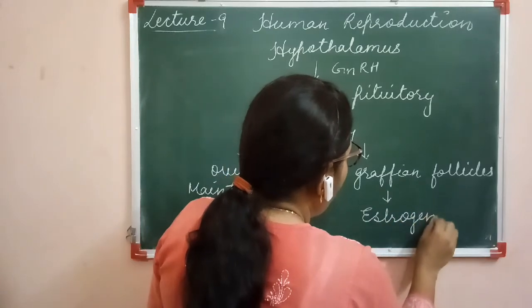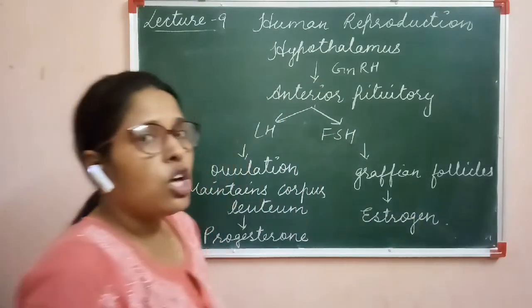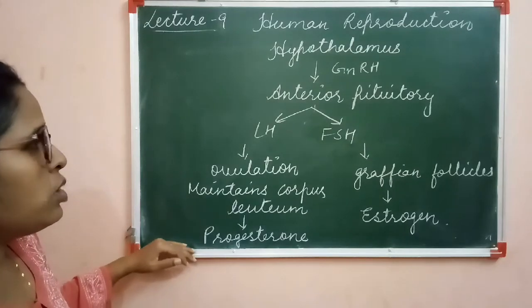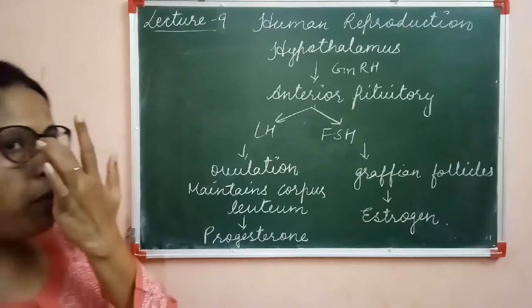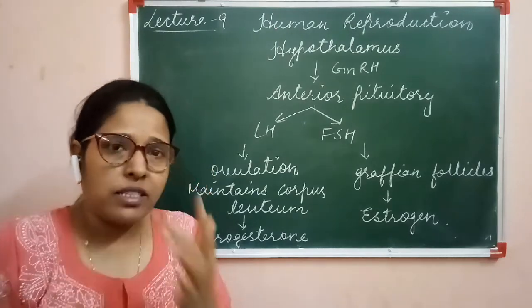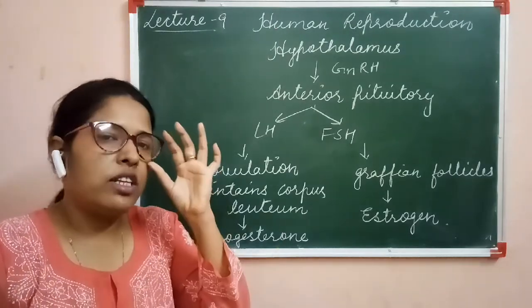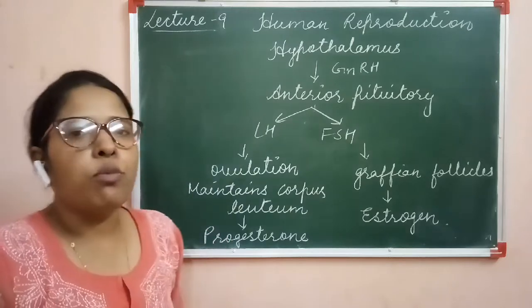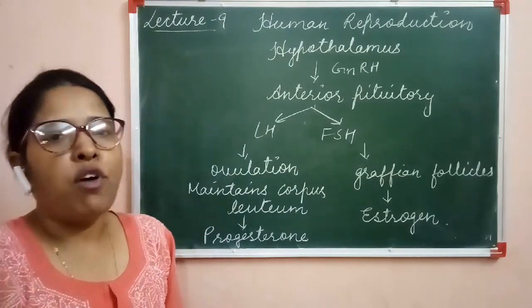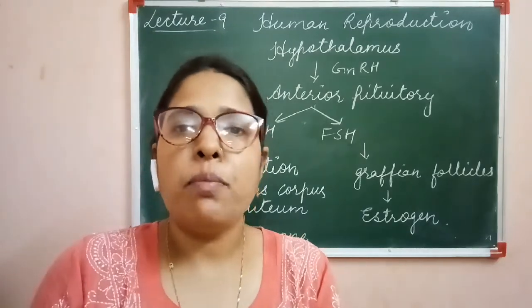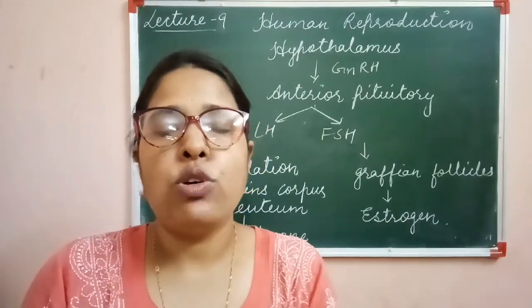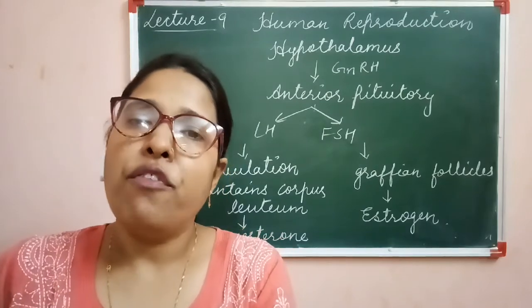There are two types of hormones secreted in the human females: progesterone, responsible for the changes that take place in the human females at the time of pregnancy, and the estrogen hormone, which is secreted by Graafian follicles. This estrogen hormone is responsible for the secondary sexual characters that take place in the females.